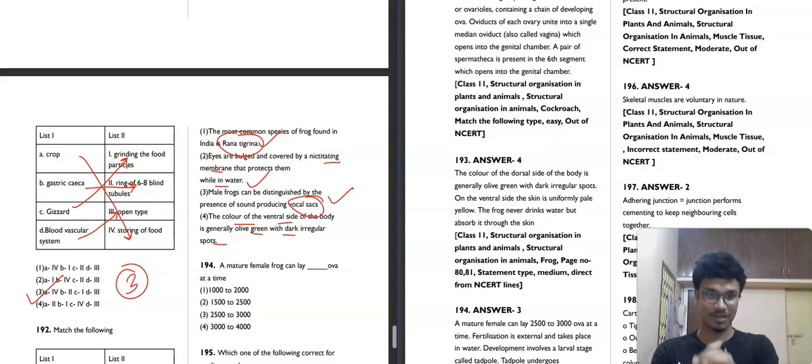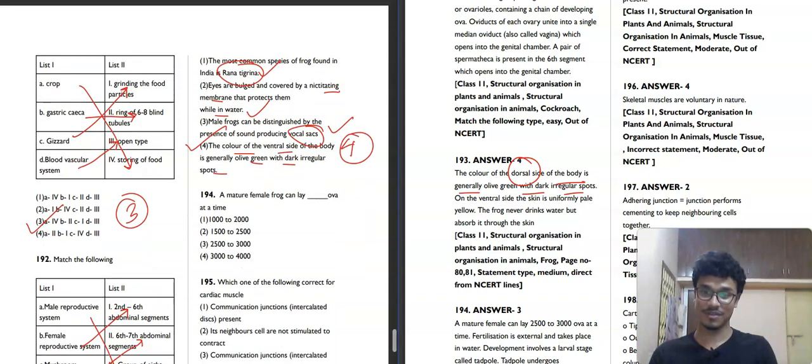But the thing is that the color is olive green, but not on the ventral side. It is on the dorsal side. The dorsal side of the frog is generally olive green with dark irregular spots. That's why the 4th option will be our correct answer. You can see this kind of questions.